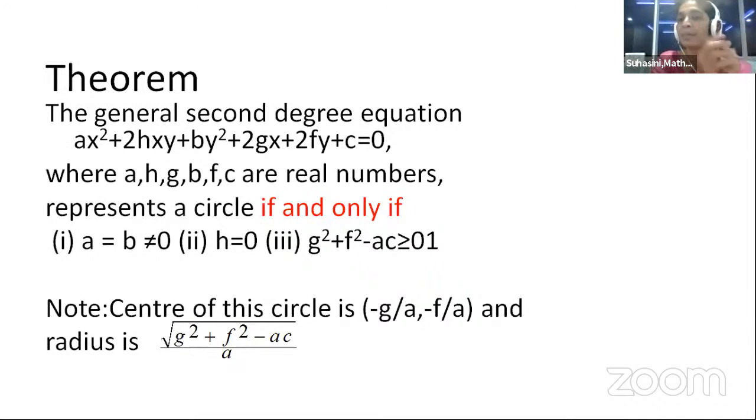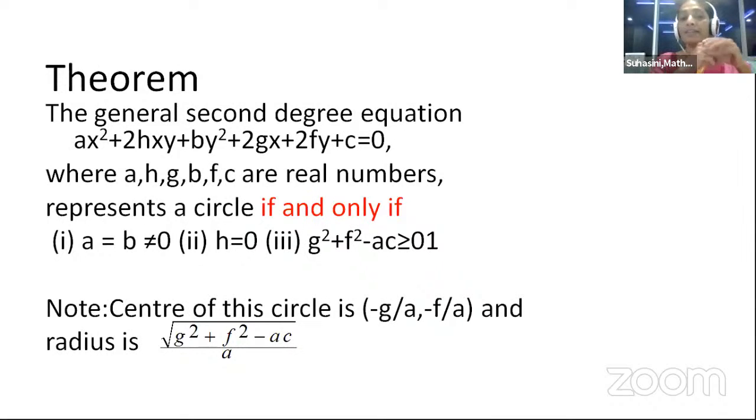Like y is equal to mx is a single equation, but given different values for m, we get infinite straight lines passing through the origin. Like that, in ax square plus 2hxy plus by square plus 2gx plus 2fy plus c equal to 0, given different values for the real constants a, h, g, b, f, c, we have this equation representing a circle.